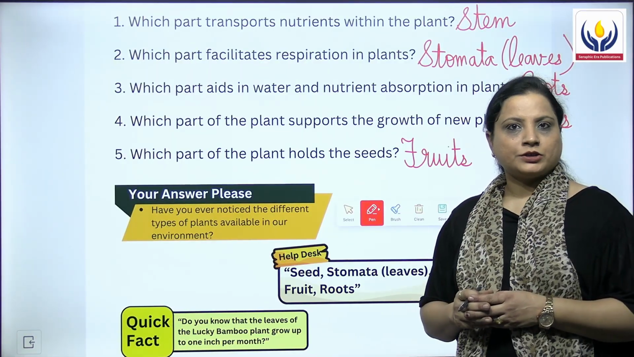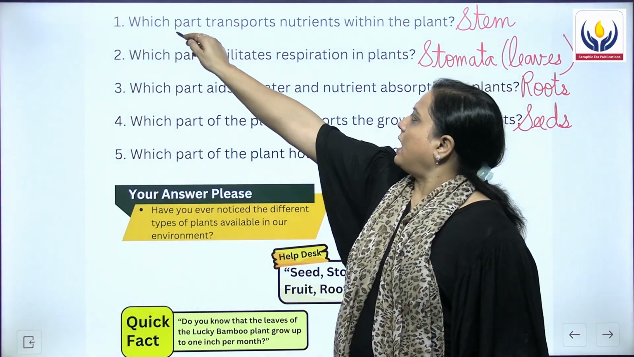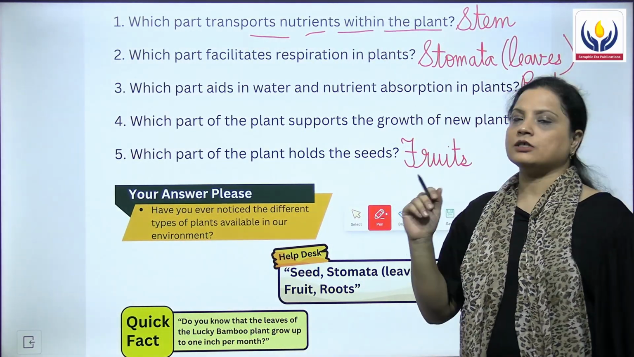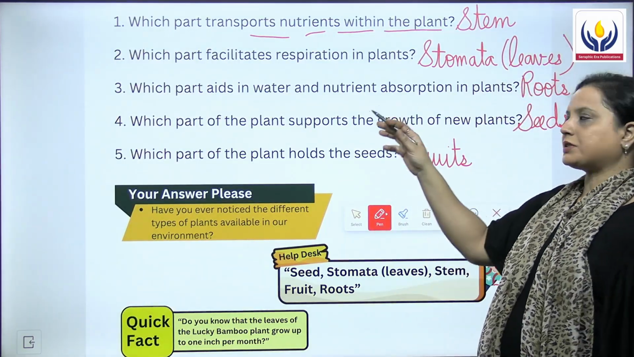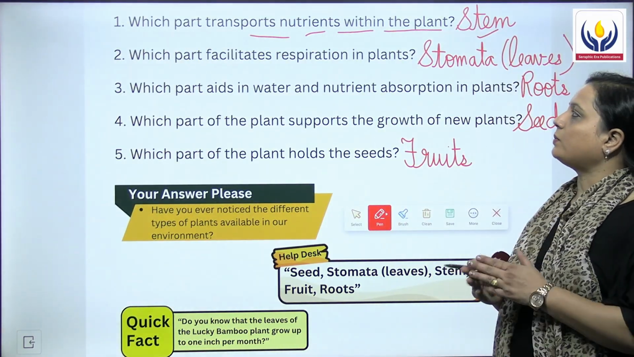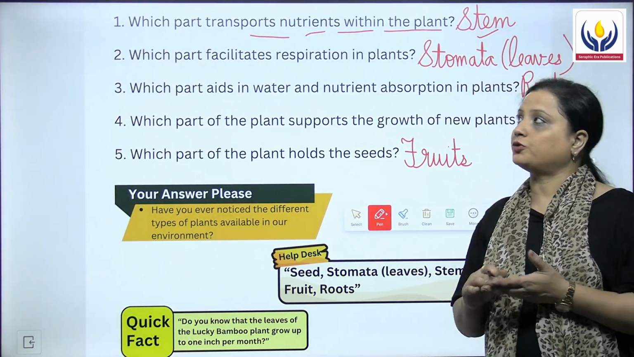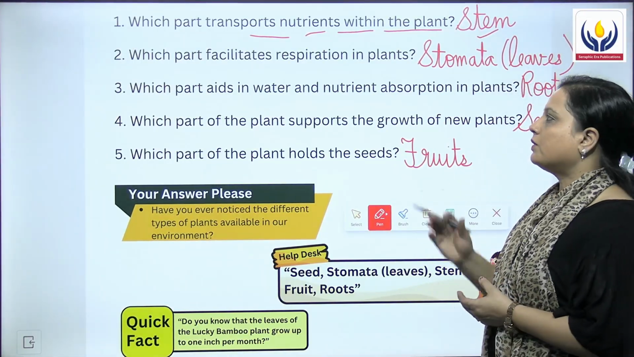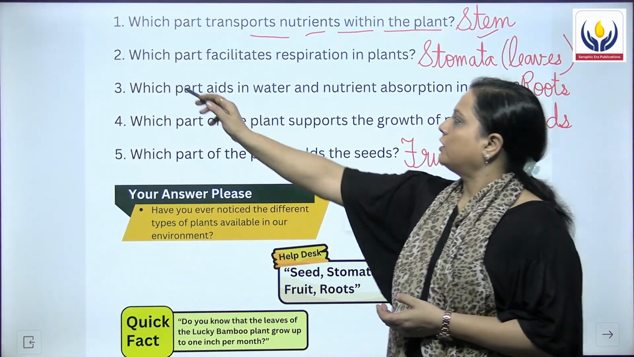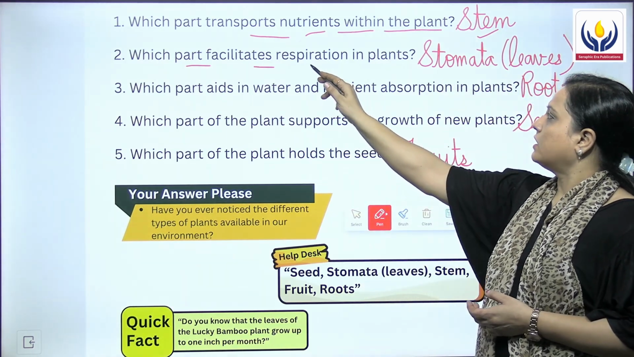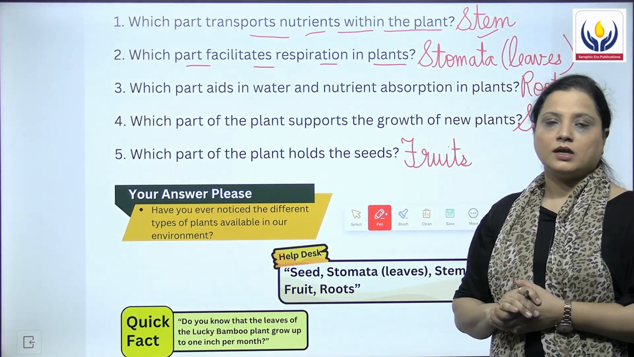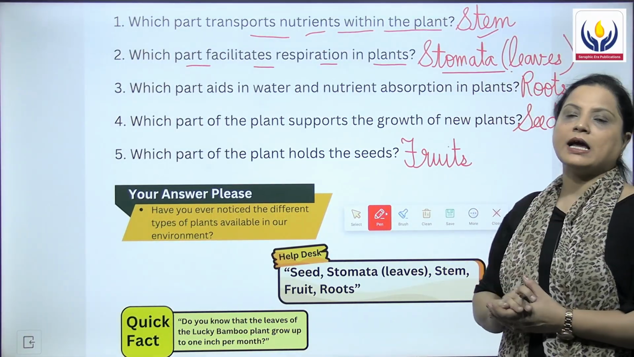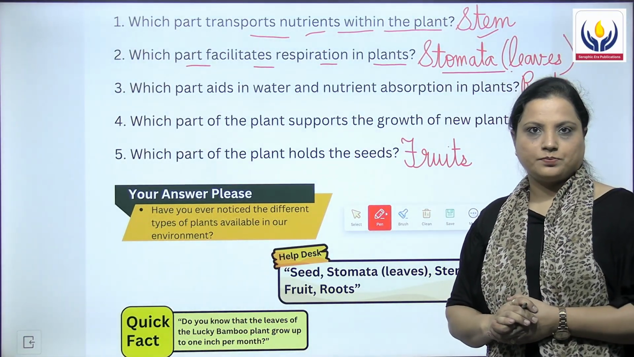The first question says, which part transports nutrients within the plant? And the answer for this question is the stem. The stem is the part of the plant which transports nutrients to the various parts of the plant from within. Then the second question, which part facilitates respiration in plants? And the answer for this question is stomata. In brackets you can write leaves.